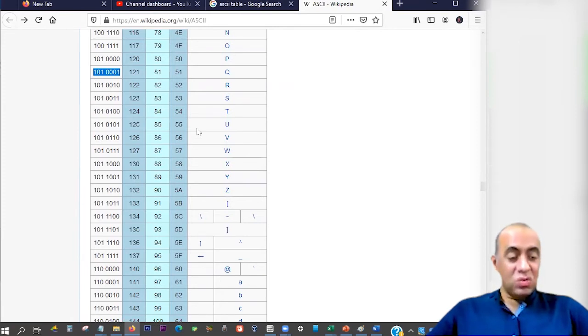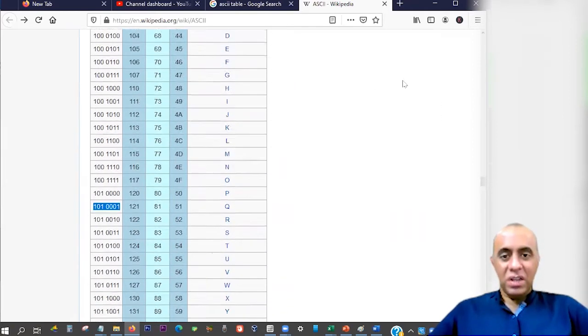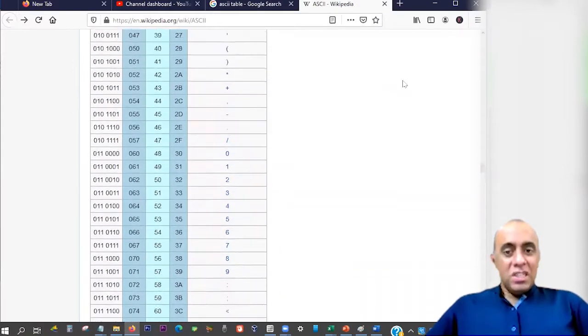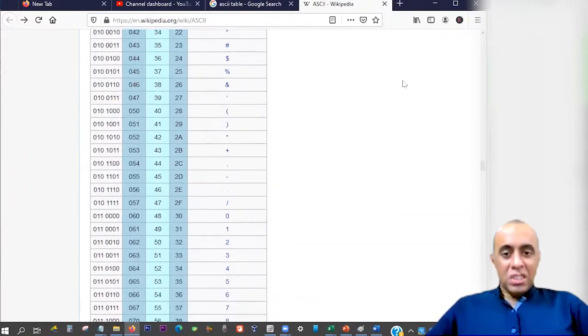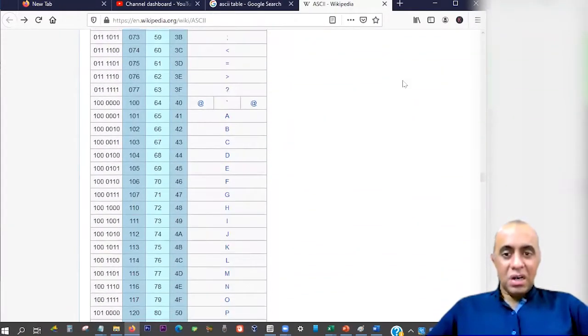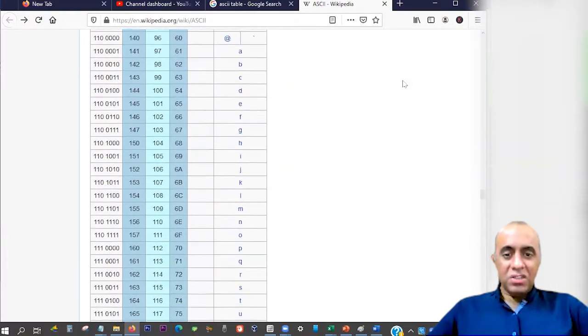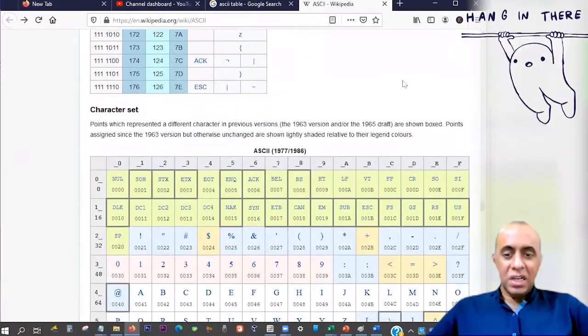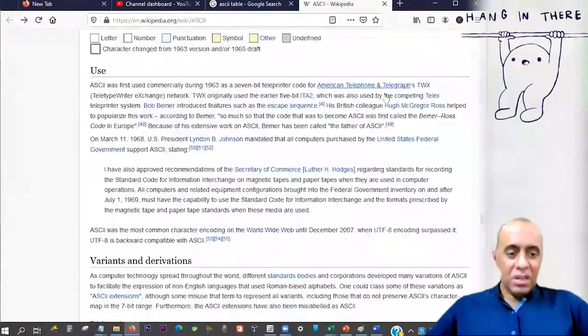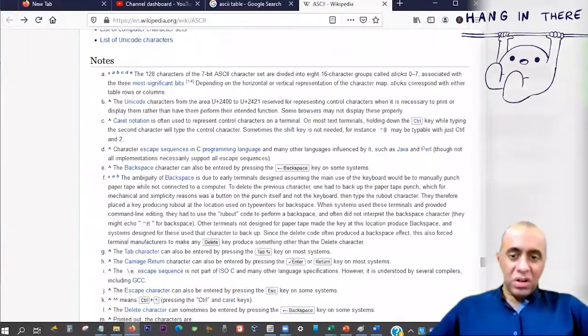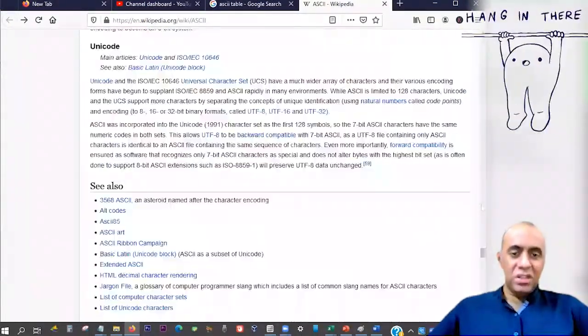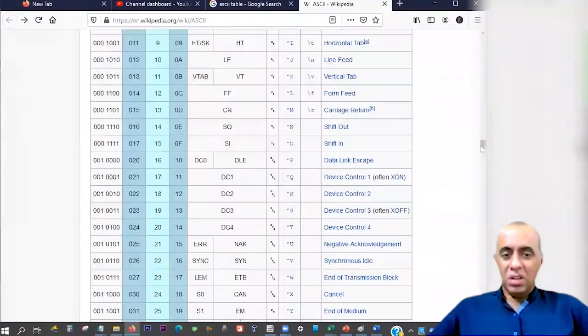Why? Because everyone wants to work together and work on the same machines. So we never change this. And you can see over here that ASCII codes are actually available for special symbols like brackets, exclamation mark, space, numbers, all the letters of the English language, small letters, capital letters, and there are also ASCII codes for international languages like Arabic, Japanese, Chinese, Urdu, but they are not listed over here.